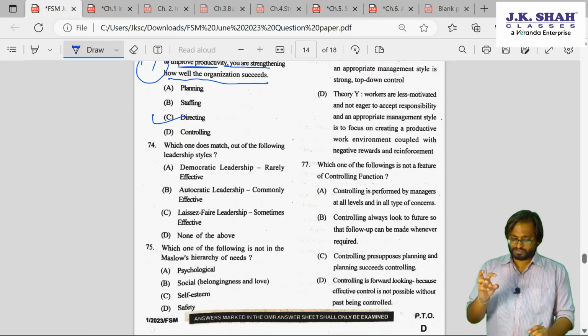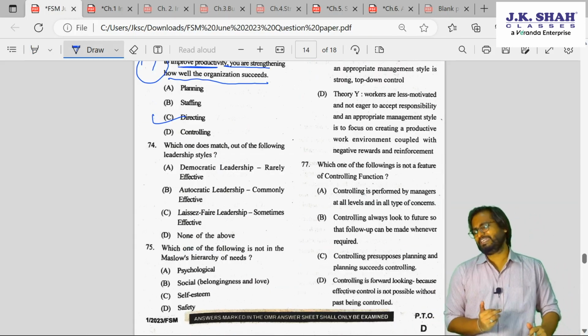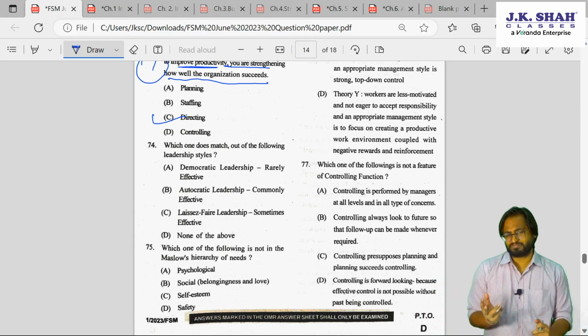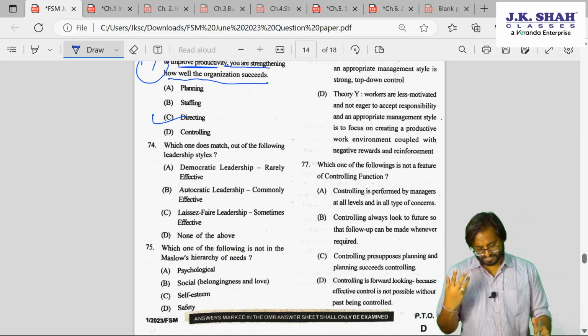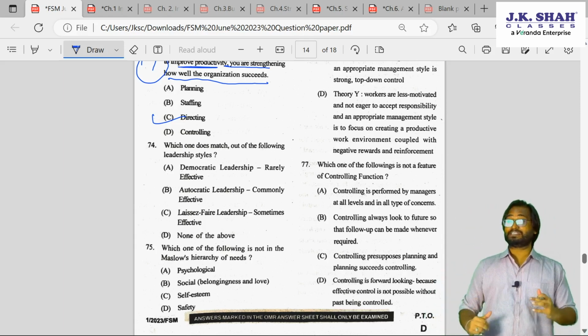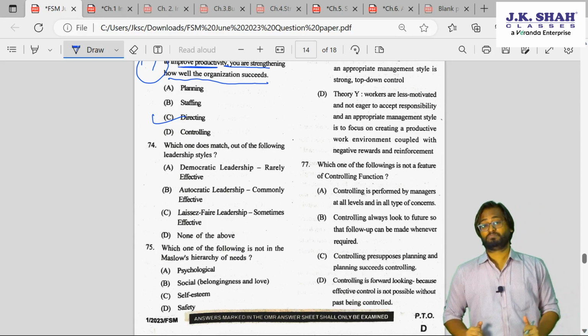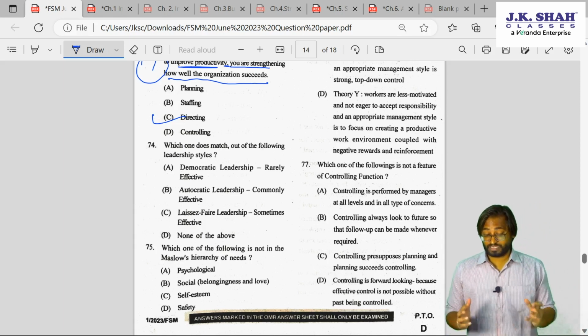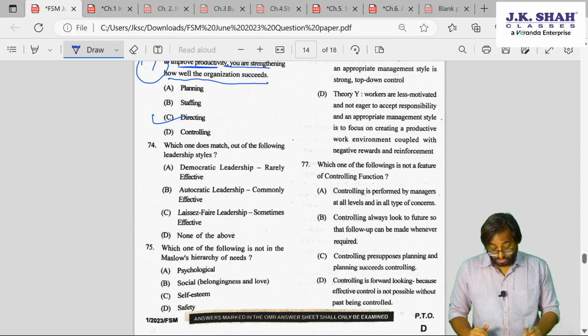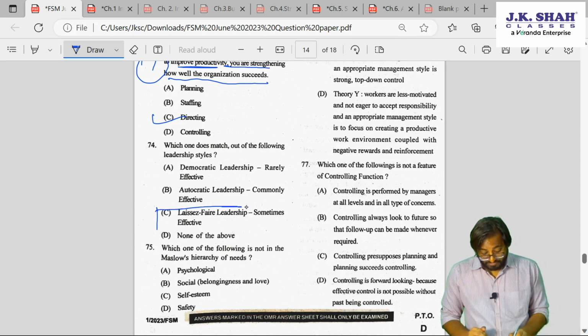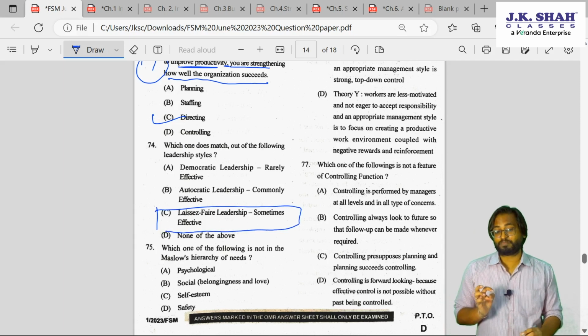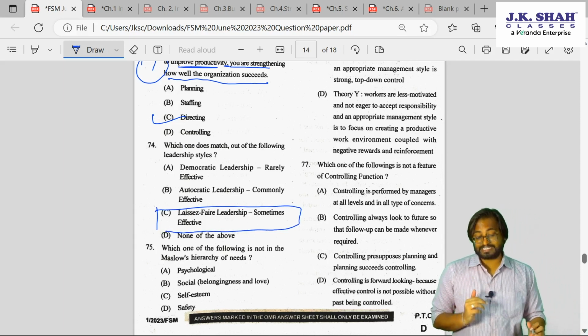So is democratic leadership rarely effective? No. Most of the time it is effective. Is autocratic commonly effective? No. We need to have a correct match. So laissez-faire is sometimes effective. In my best opinion, I feel that C is the answer.